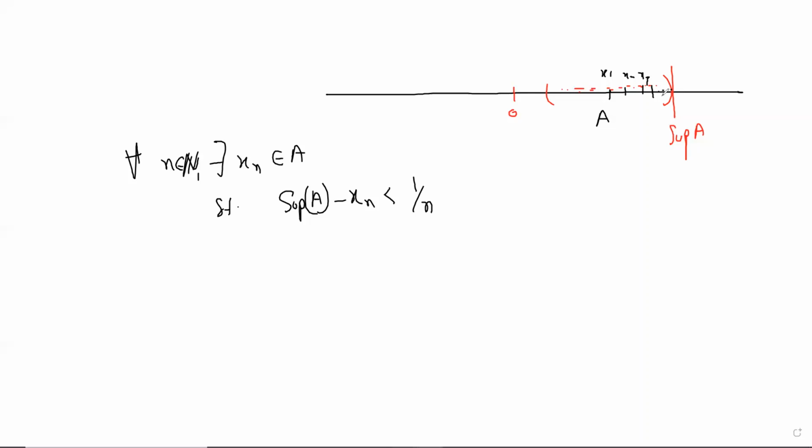The good thing is that I can find n such that 1 by n is less than epsilon, and hence I can take my xn and that xn will do the job. That's the Archimedean property, exactly. Such that this will be less than epsilon.